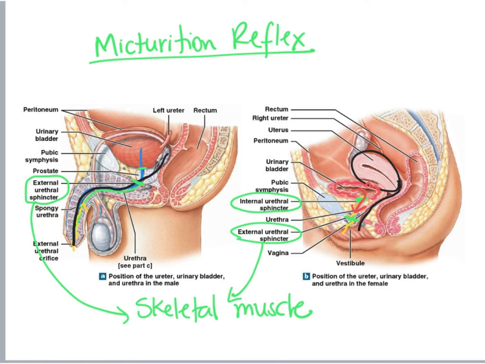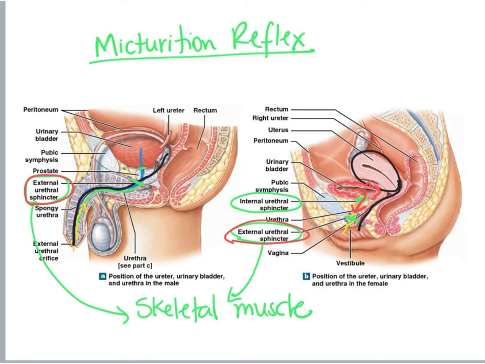Now, the only reason we do not urinate when it's not appropriate is because we contract the skeletal muscle fibers that make up our external urethral sphincter. Because we do have conscious control over skeletal muscle fibers, right? So we keep squeezing the external urethral sphincter until it is appropriate to urinate.